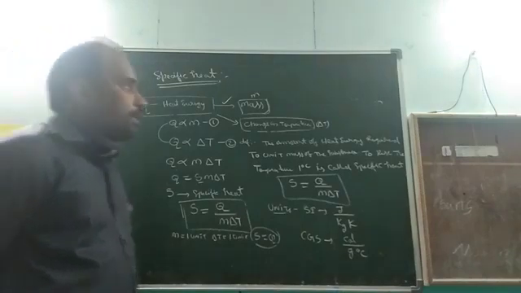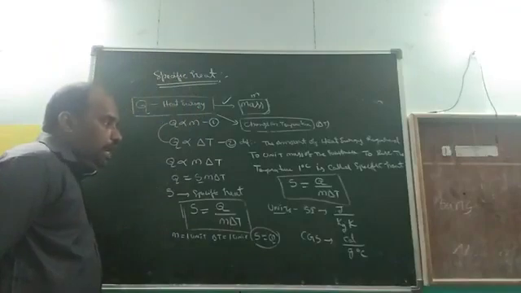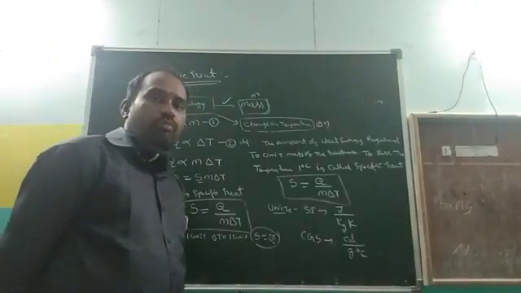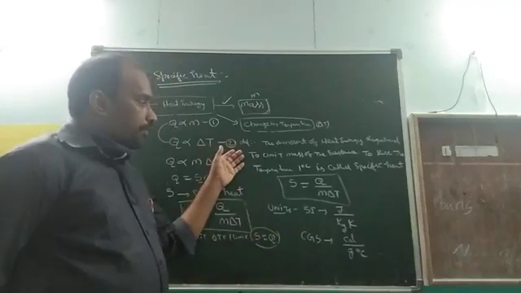In the SSC public examination, on the concept of specific heat, they ask three different types of model questions. First, the definition of specific heat.